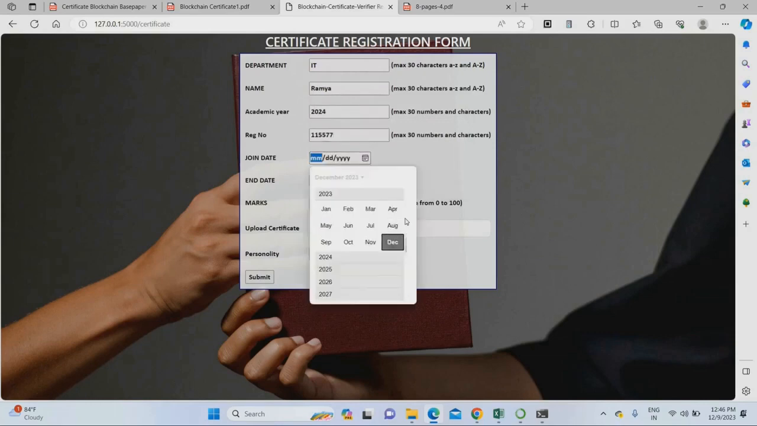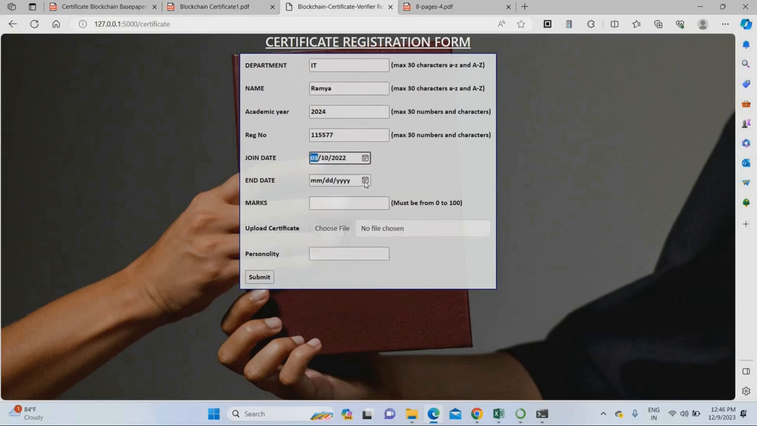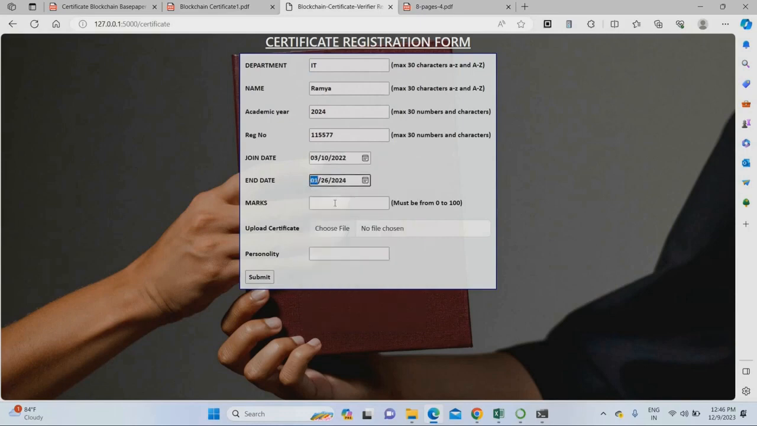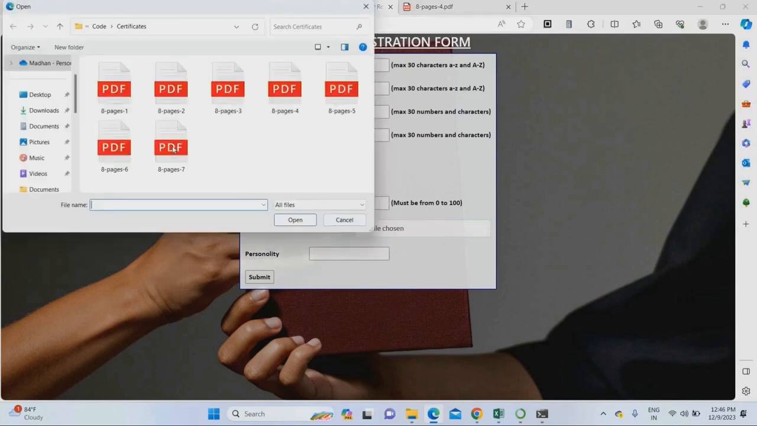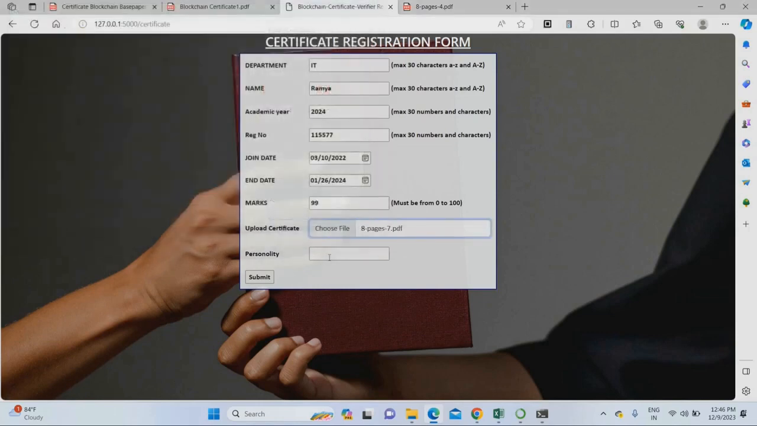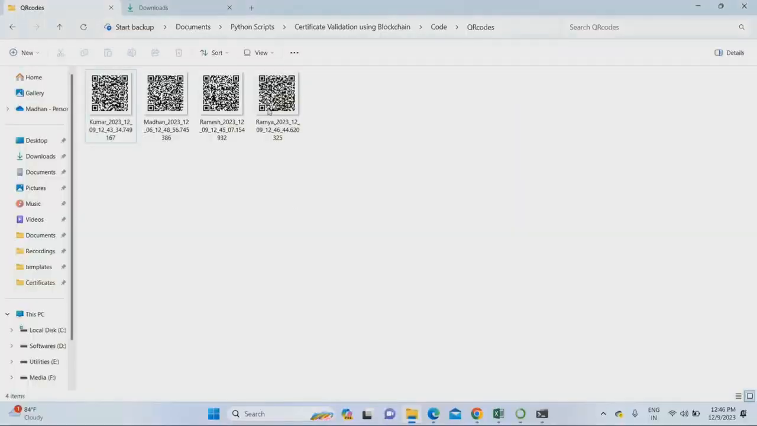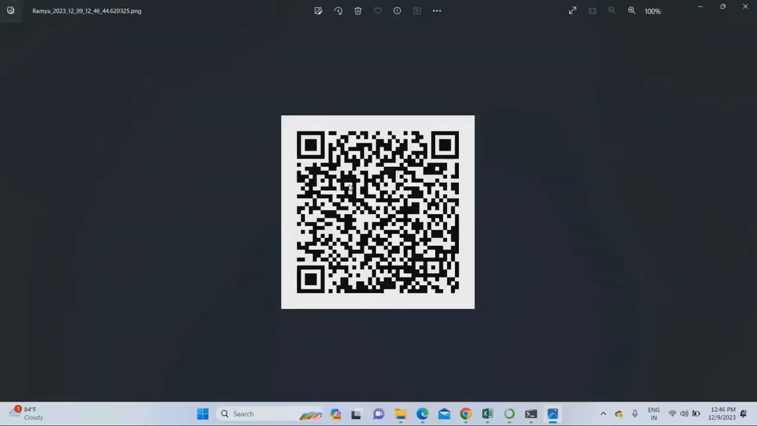Date of joining will be 2022 March 10. Date of relieving was January 26th. Marks, he scored 99. Upload one more certificate. This is the Ramya certificate I am uploading. Personality also good. Just submit. Once you have submitted, now go to the QR code folder. You can find the Ramya QR code here.